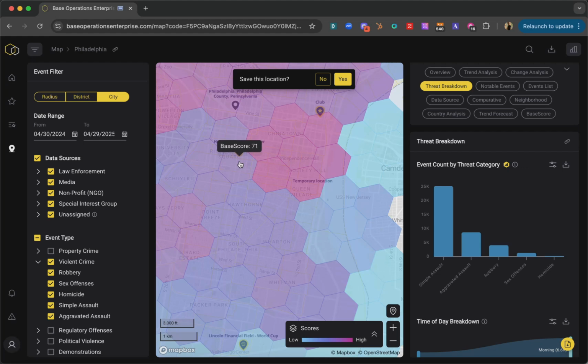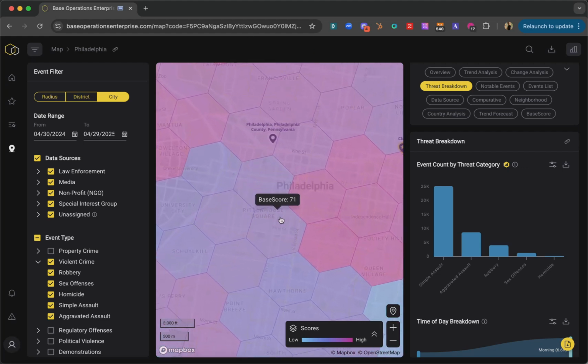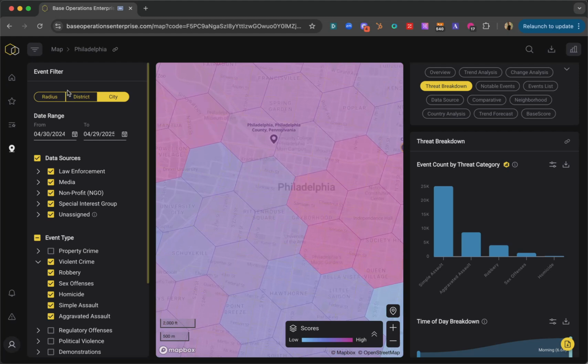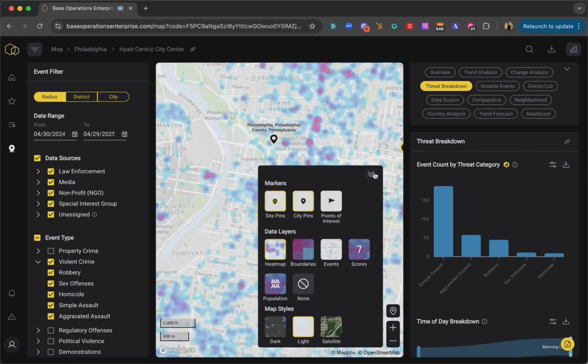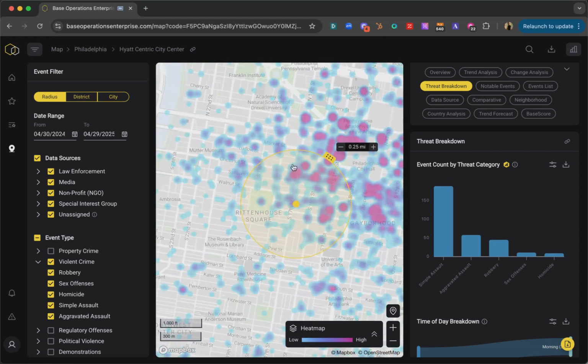We can see the risk drops a little bit for city center, stays about the same for the area of the event venue. So let's take a look at our hotel and see what other detailed recommendations we can put in place for our travelers. Focusing on violent crime, I'm going to switch over to our heat map view. This is going to help me see concentrations of violent crime around the area that we're operating in.